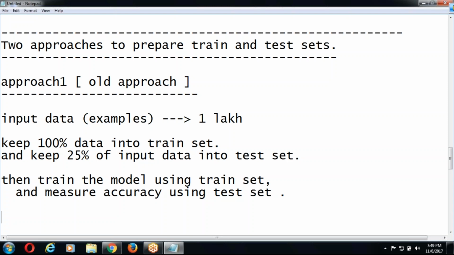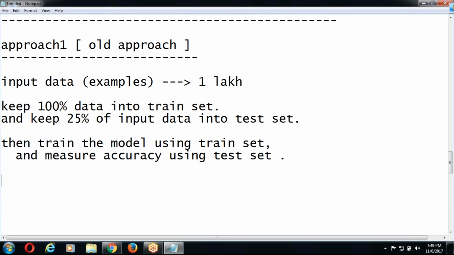If the entire 1 lakh examples are kept in the train set, all the patterns I am training. Again, in testing, only a subset of those patterns I am testing. So the model's actual talent, the model's exact capacity, we cannot guess. Even a low quality model can show high accuracy in that situation. That's why this kind of approach is rejected. Let's write the problem with this approach.